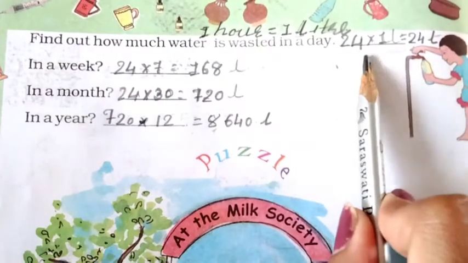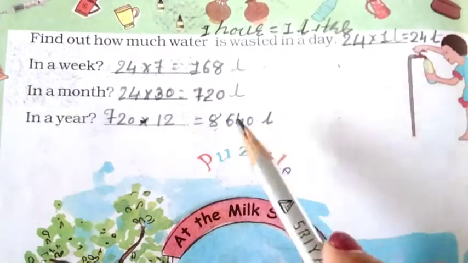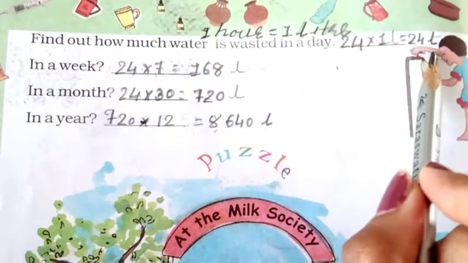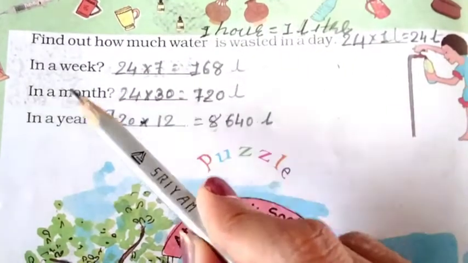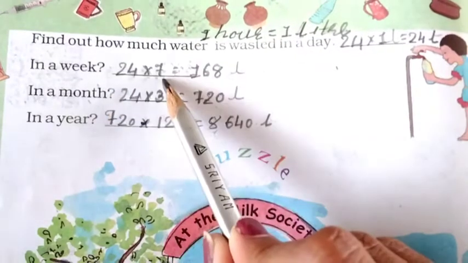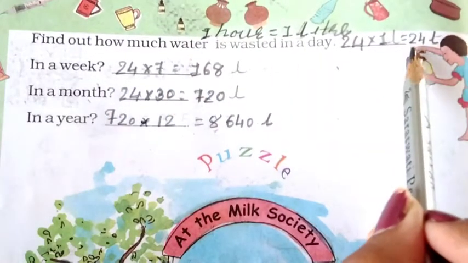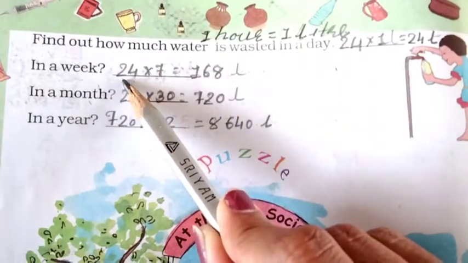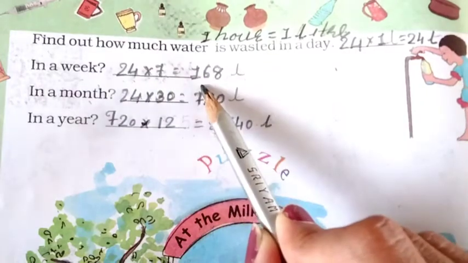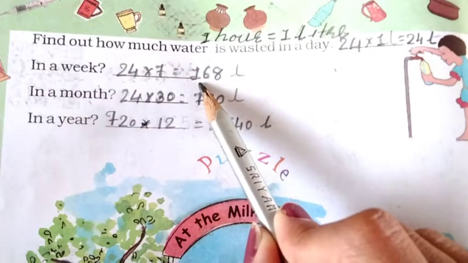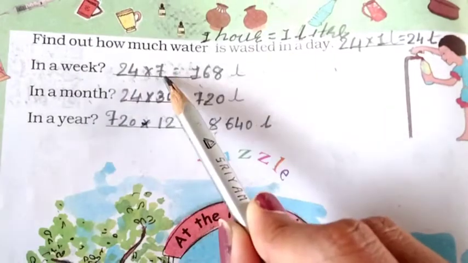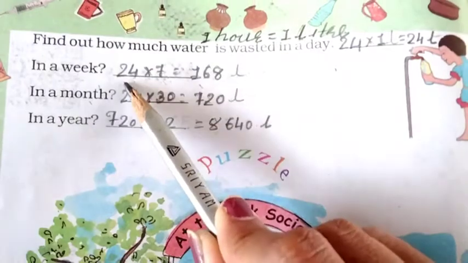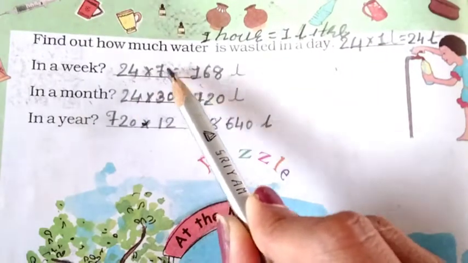So we can say for 24 hours, meaning one day has 24 hours. 1 hour 1 liter, so 24 hours 24 liters. So in a week, 1 week has 7 days. 1 day 24 liters, so 7 times 24. If we multiply, we will get the answer 168. How to multiply? 7 times 24 or 24 multiplied by 7. 1 day 24 liters, so 7 days how much?